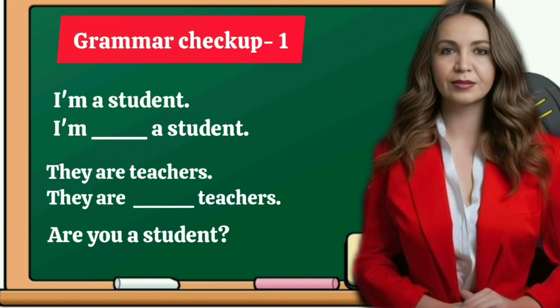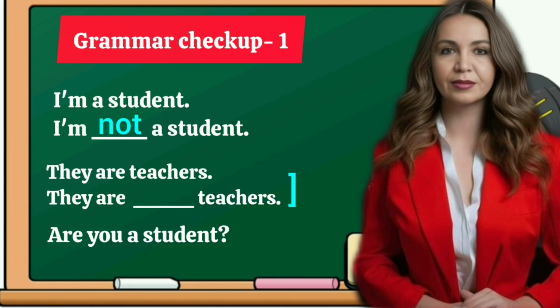Here we are going to focus on negatives and questions. The first sentence says, I am a student. What if I'm a teacher? That means this statement is not true. I'm not a student, I'm a teacher. So how can I say it? The answer will be, I'm not a student. Next one.